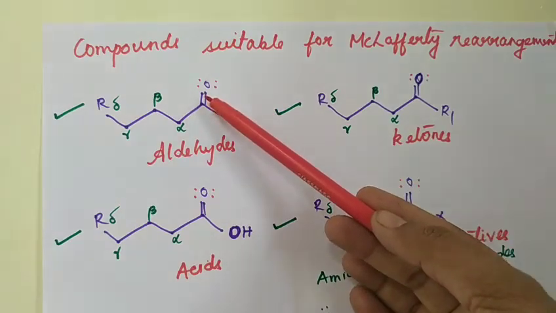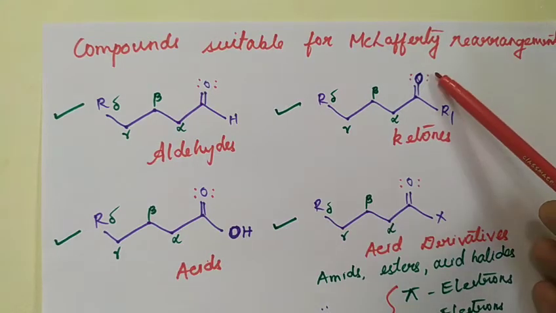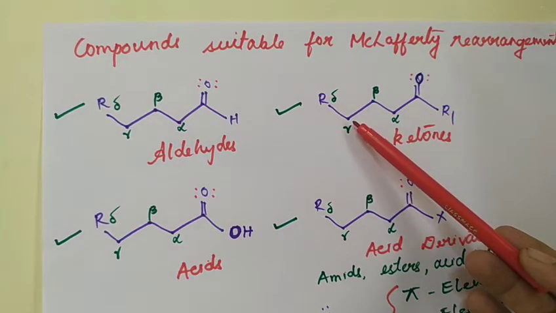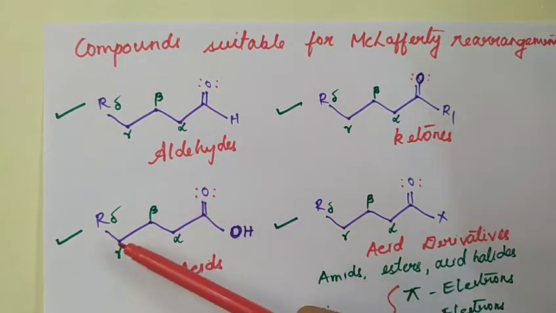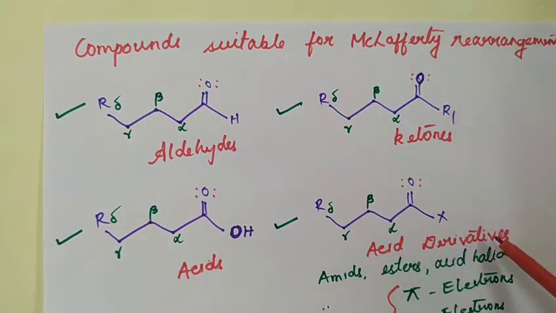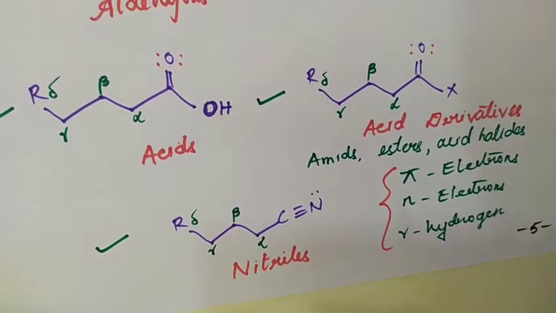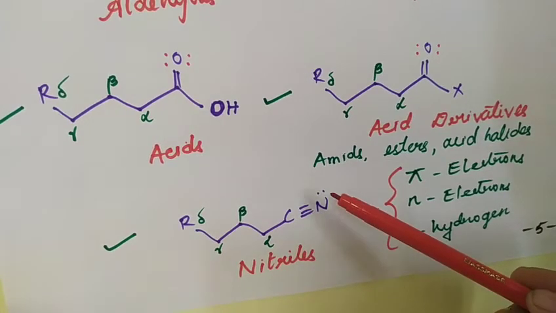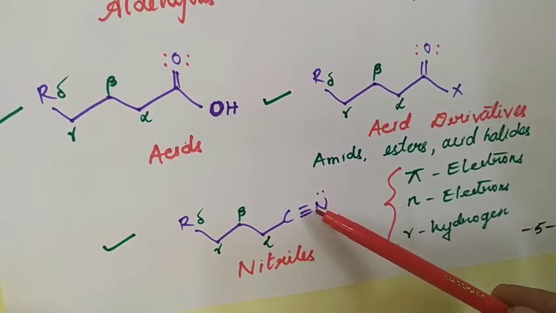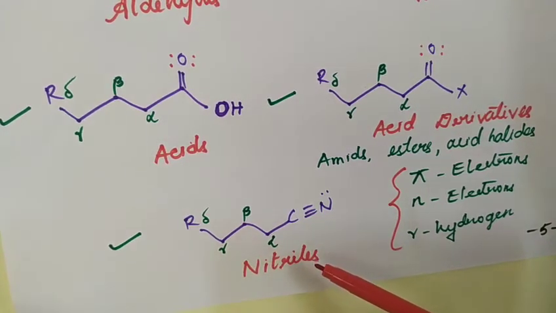N electrons, pi electrons and gamma hydrogen are present here. Even the ketones will have n electrons, pi electrons and gamma hydrogen. Acids have n electrons, pi electrons and gamma hydrogen. Acid derivatives also possess the required criteria. And even the nitriles undergo McLafferty rearrangement. The nitrile group is C triple bond N. The n electrons are on nitrogen. Then the triple bond has pi electrons and gamma hydrogen is also present in the nitriles.